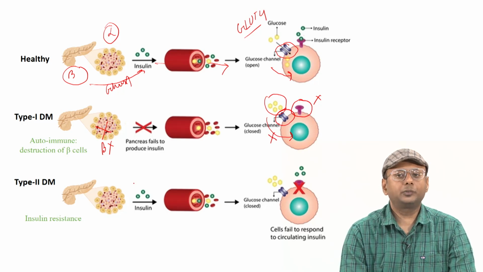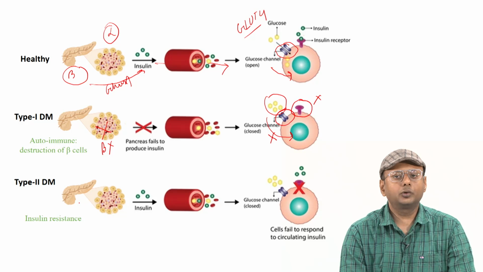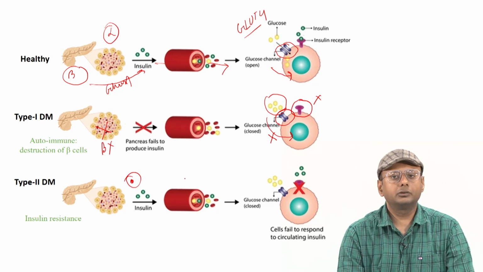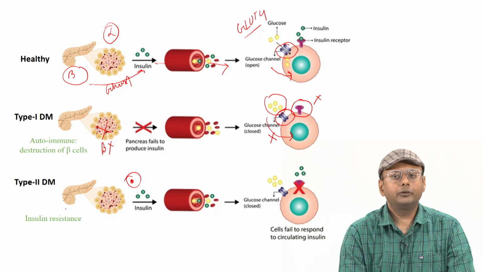This happens during type 1 diabetes, and for type 2 diabetes we will observe either a lack of insulin secretion, for example only a few molecules of insulin secreted that would not be sufficient to deliver glucose to the cell, or you may observe insulin resistance.